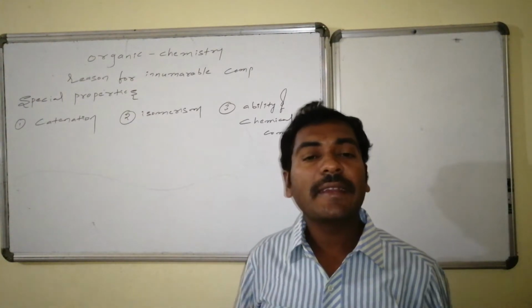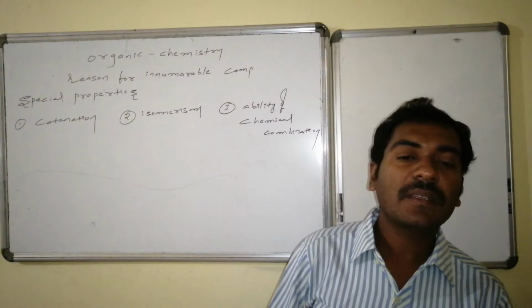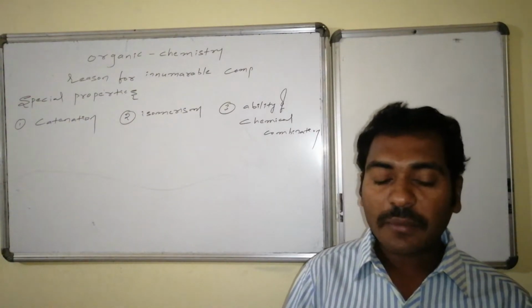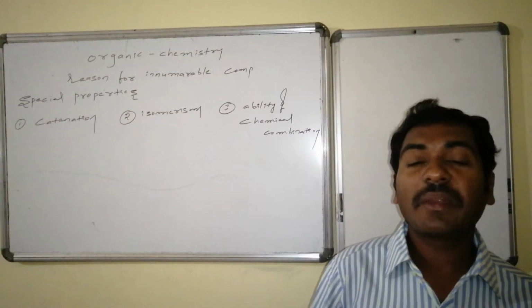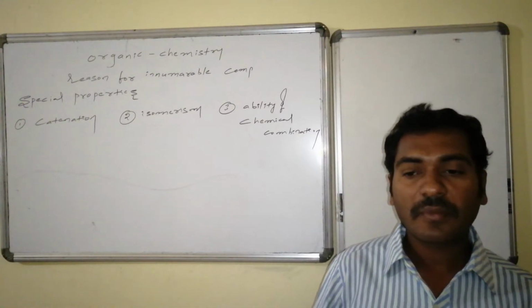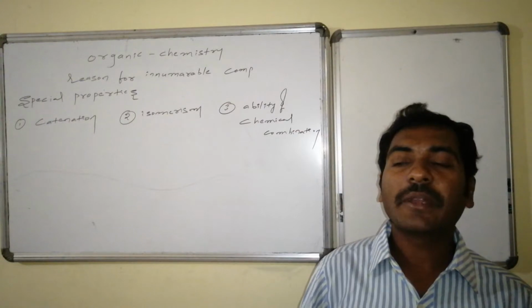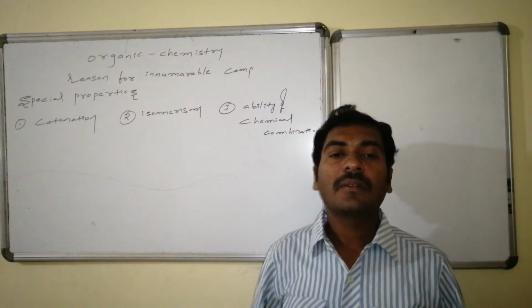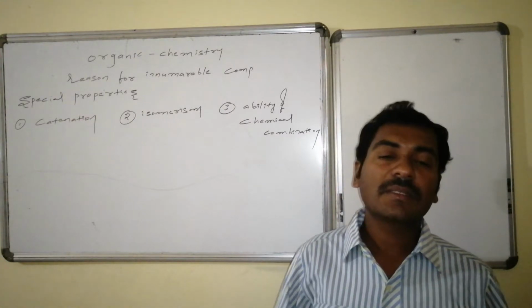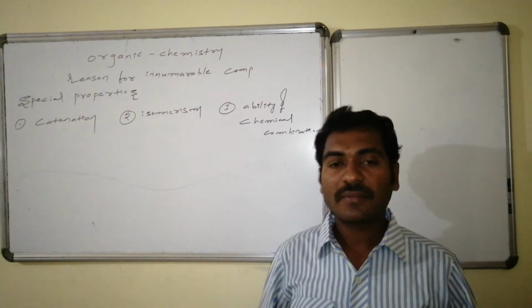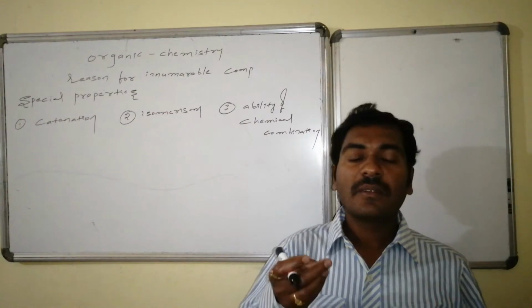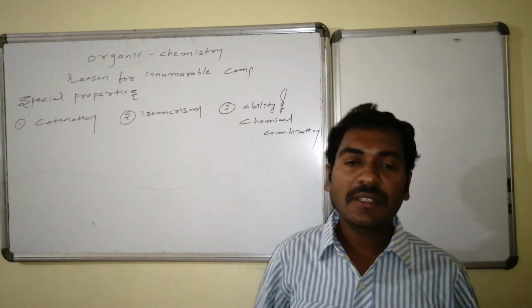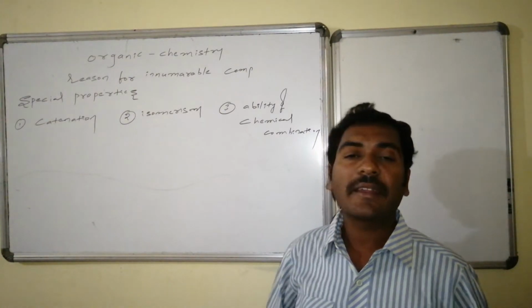Catenation is a special property associated with carbon. Carbon can combine linearly with many carbon atoms. This ability of an atom for self-chemical combination, to combine with the same atom, is known as catenation.